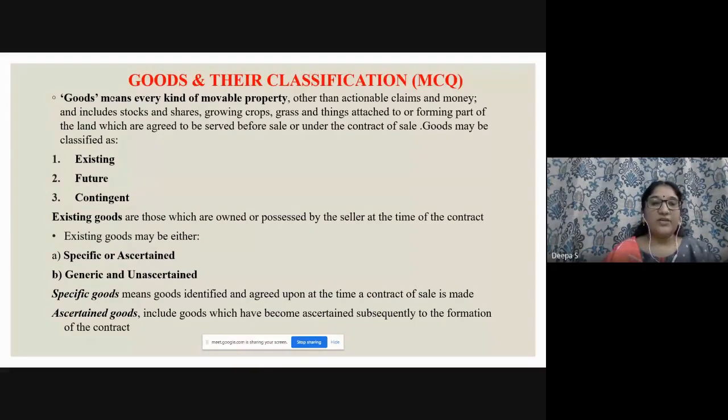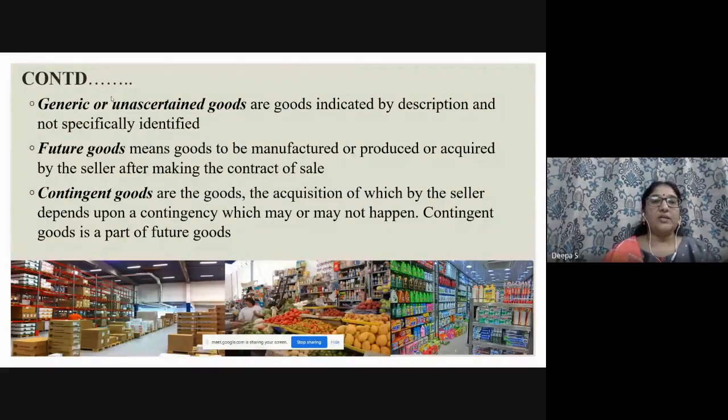So specific goods means goods identified and agreed upon at the time the contract is made. Ascertained goods also include goods which have become ascertained subsequently to the formation of the contract. If you buy a pen, it becomes specific goods, and if you ask for a particular brand and it is not available, and he tells you to come tomorrow and he'll give you the pen, so ascertained goods.